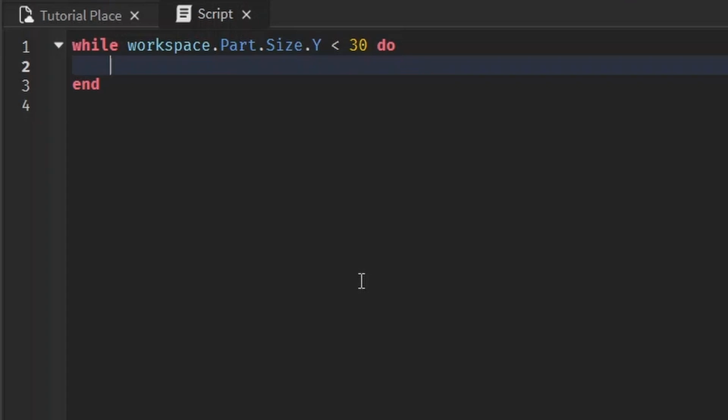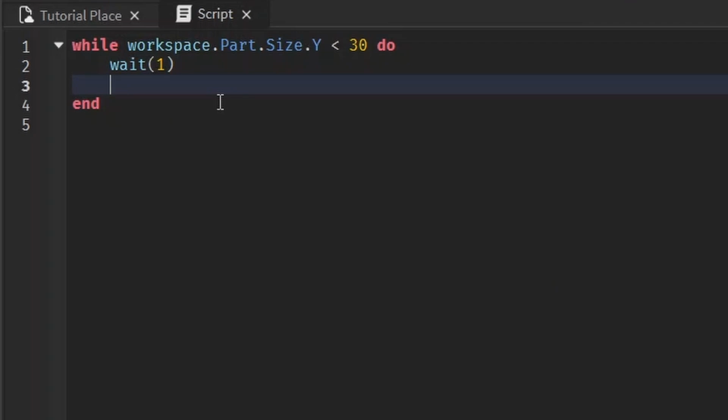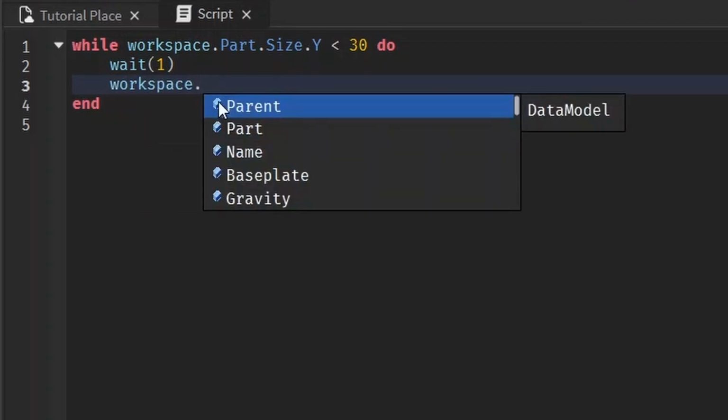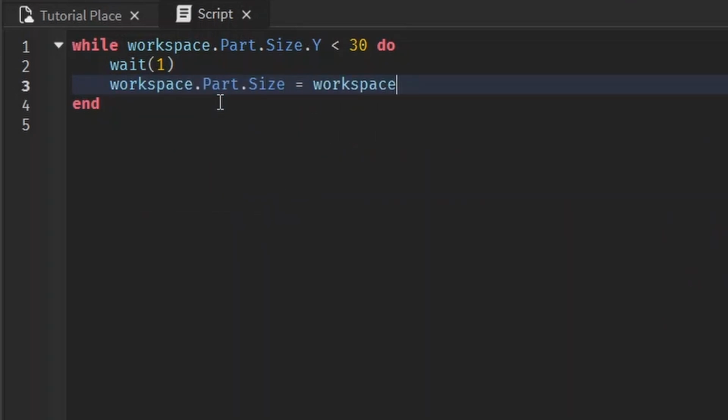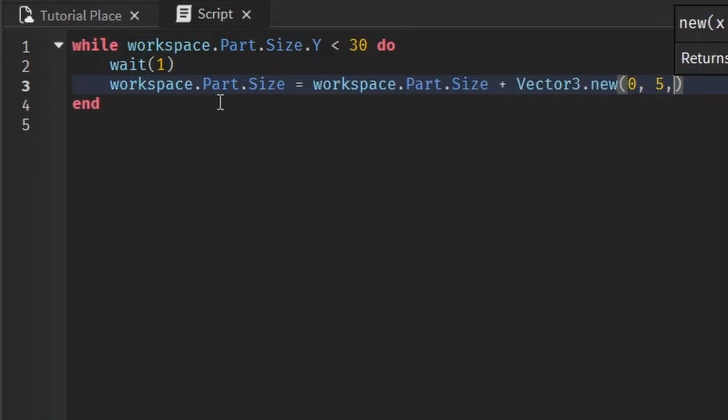And this is almost exactly like an if statement, except that instead of doing what's inside of here one time, it'll loop it until the condition is false. So I prefer this method over the repeat loop, and it's a lot more common. So again, let's just try to do the same thing. We're going to wait a second, and then we're going to make the part's size equal to whatever the part's current size is, and we're going to make it grow 5 studs in the y-axis.